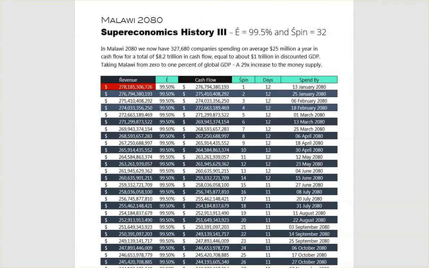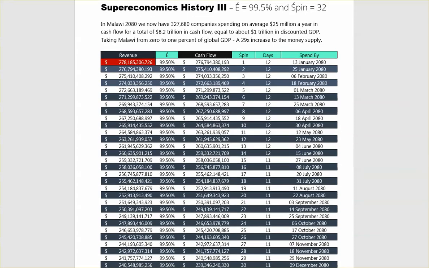Malawi, 2080, Supereconomics History 3, E 99.5 and spin equals 32. In Malawi, 2080, we now have 327,680 companies spending on average 25 million a year in cash flow, for a total of 8.2 trillion in cash flow, equal to about 1 trillion in discounted GDP, taking Malawi from 0 to 1% of global GDP, a 29x increase to the money supply. And we can see it below, quite a thing.